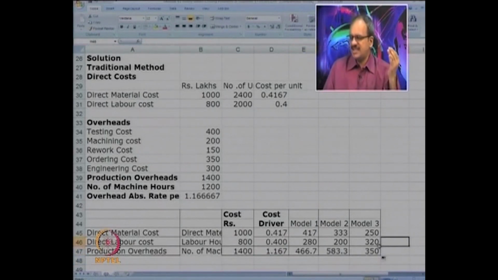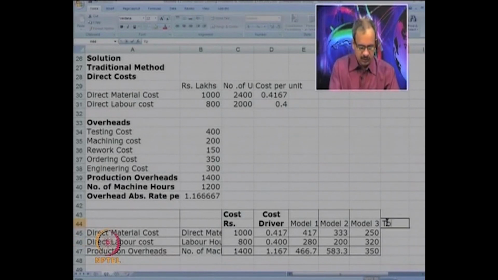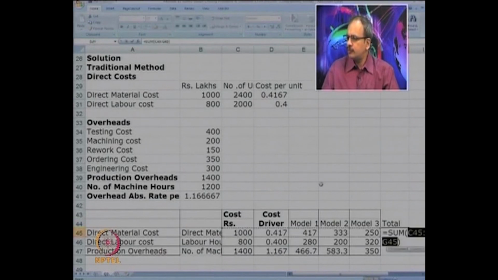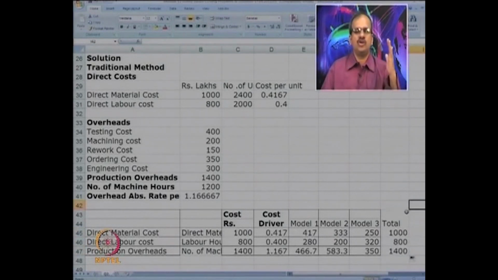So you get 466, then 253 and 250. We will also take the total. So the total for model 1, 2, 3 is 1800 and 1400. So the cost as was originally allocated has now been apportioned to the three products.